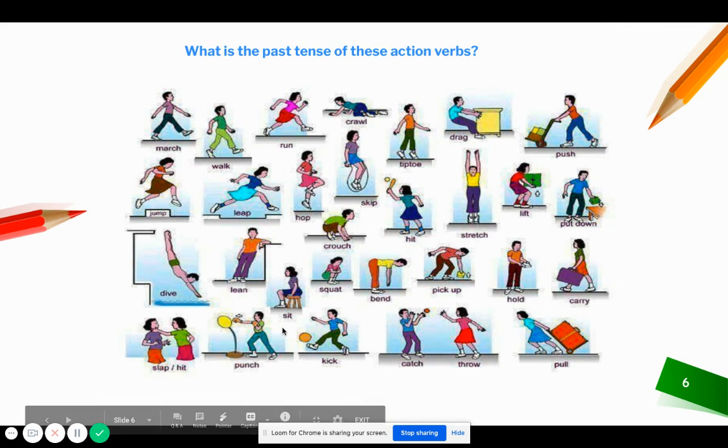So in here, there are some action verbs, some pictures, okay? So if you want to take a minute and look at some of them, read the verb and then say the verb in the past tense, you could do that. So, for example, we have in here run. The past tense for run is ran.